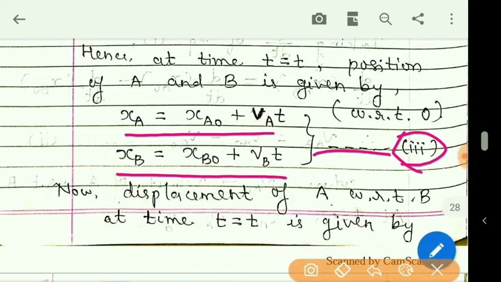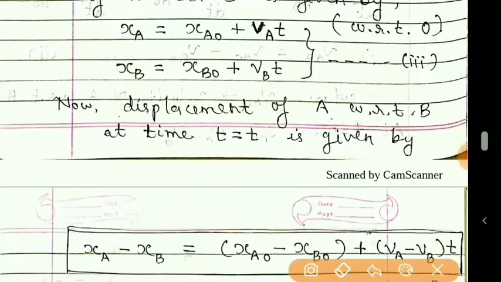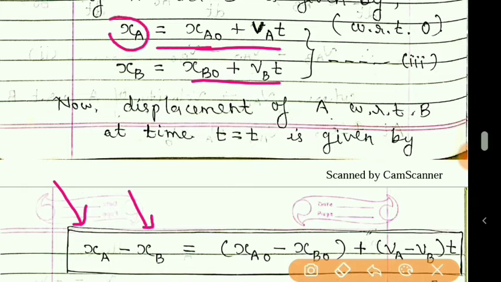Now again, what is displacement of A with respect to B? We know that displacement of A with respect to B is given as XA minus XB. So students, if we put the value of XA and XB from equation number 3, you can see here this is the value of XA and this is the value of XB.